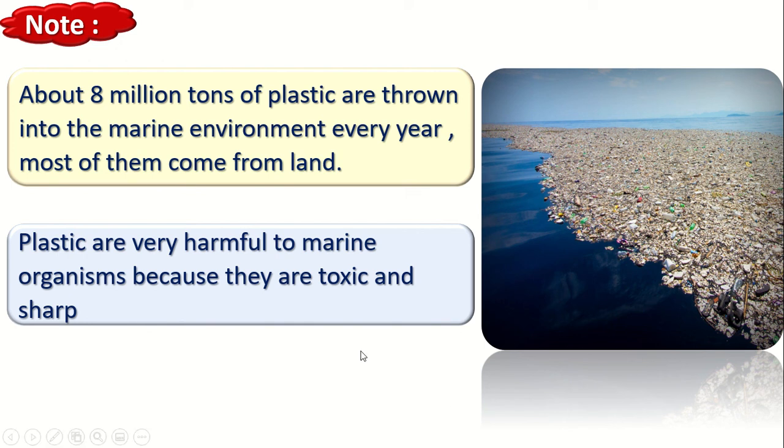Some organisms eat the plastic and die because this plastic is toxic, and some organisms die because this plastic is also sharp. So plastic is toxic and sharp. Why is plastic harmful for marine organisms? Because it is toxic and sharp.